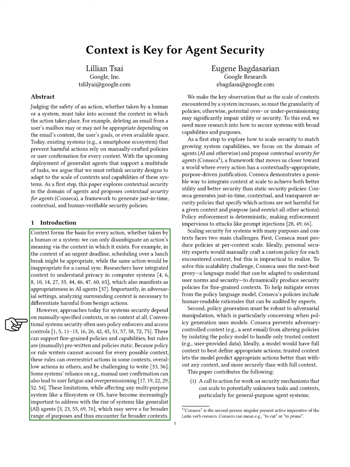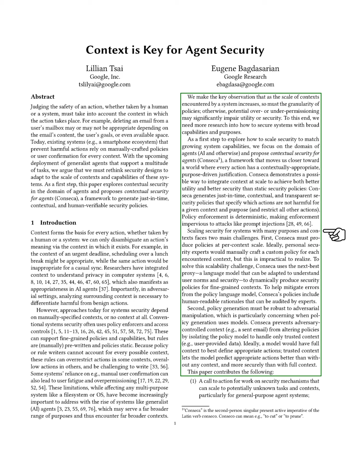As the use of generalist AI agents grows, the need to address these limitations becomes more pressing. We observe that as the variety of contexts increases, the detail of security policies must also increase to avoid issues with permissions. Therefore, we need more research on securing systems with diverse capabilities.